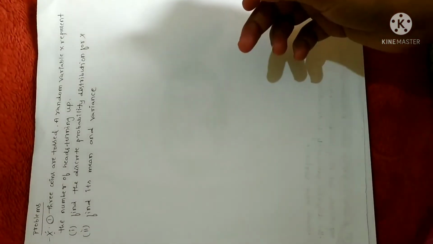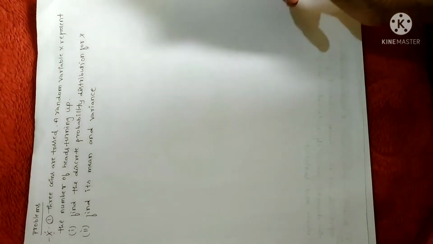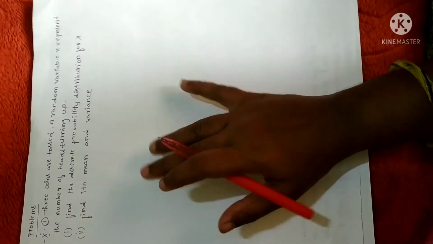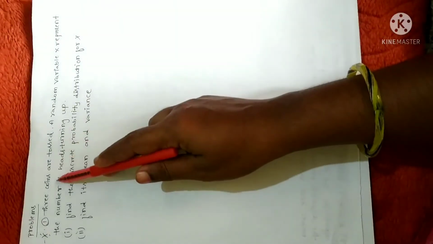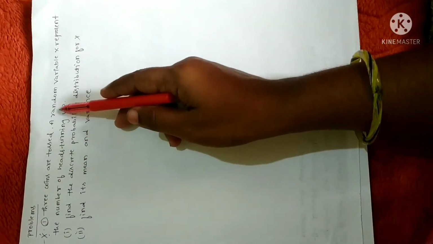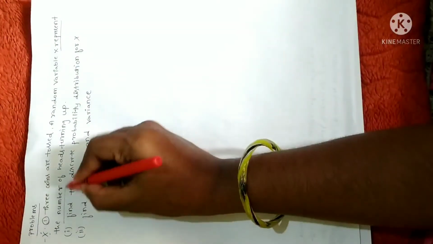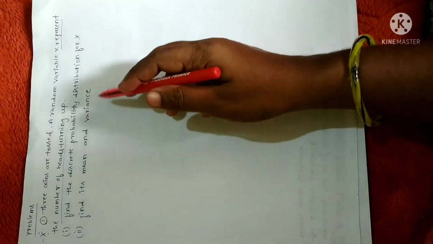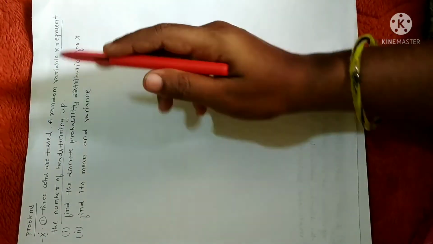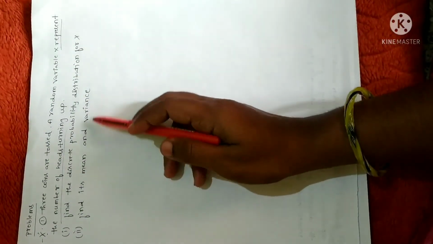So here is the first problem. As usual, after copying this definition, I'll send you in the group. So first copy the definition, after that write down the heading Problems. It is one of the important problems. Copy the problem. 3 coins are tossed. A random variable x represents the number of heads turning up. Here the random variable x represents the number of heads turning up. Find the discrete probability distribution for x. And the second one, find its mean and variance.